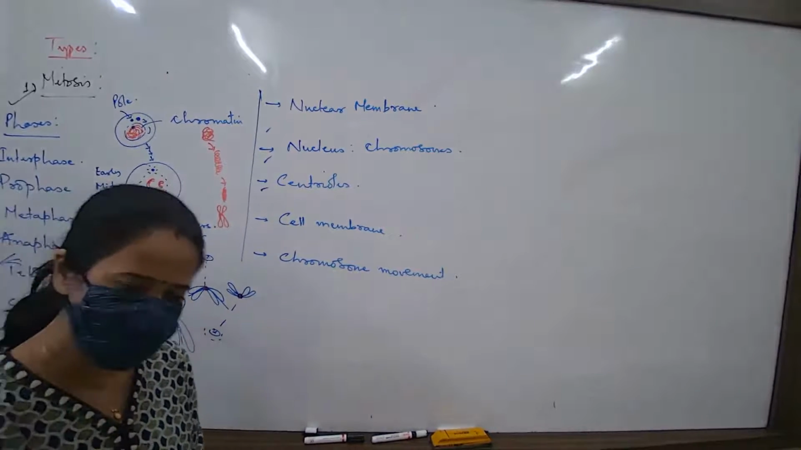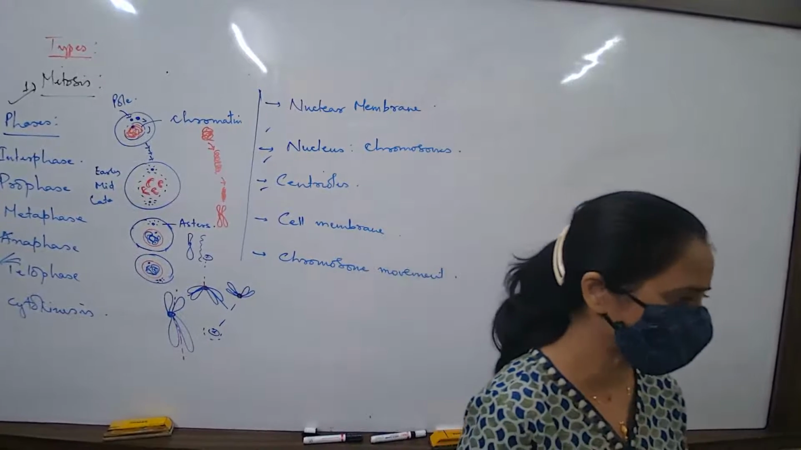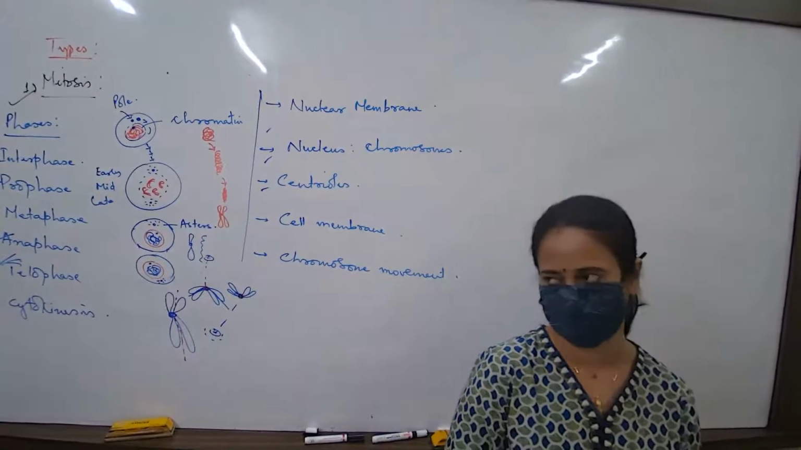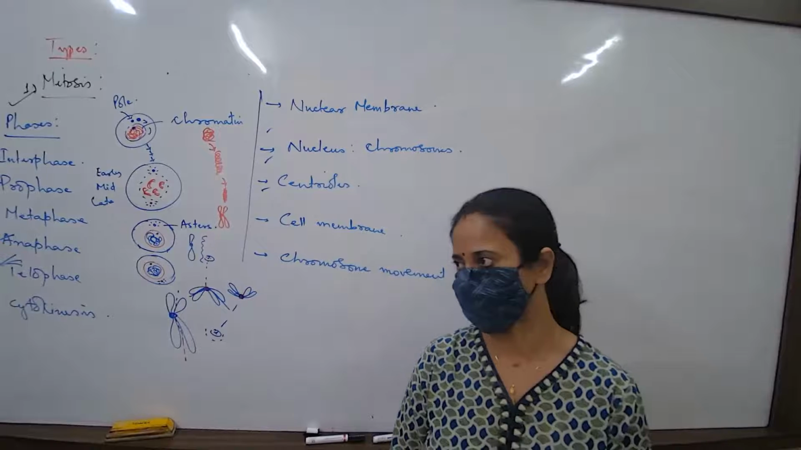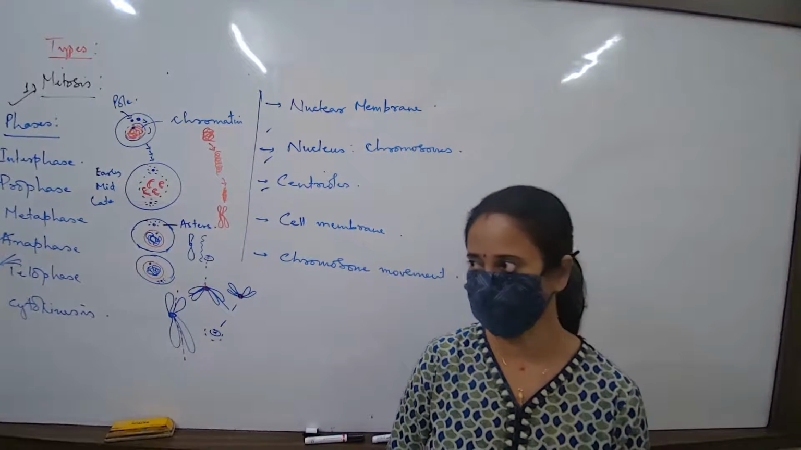If two distinguishing features are asked, then you can write furrow formation also. That's also a distinguishing feature of the anaphase stage. Okay, let us go to the next. Which is the succeeding stage? Telophase.